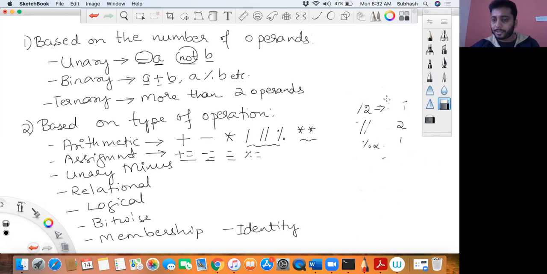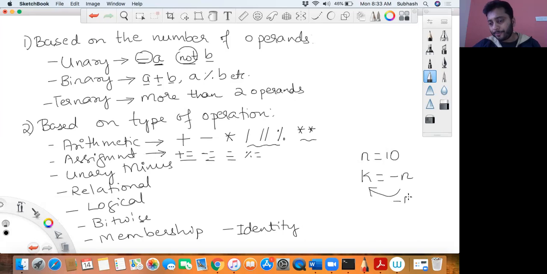Let me erase this and clear out the screen. Okay, unary minus is what you basically say. Suppose you have the value of n equal to 10 and you say k is equal to minus n. What gets stored in k is minus 10. You are negating a value, but the original value of n doesn't change.